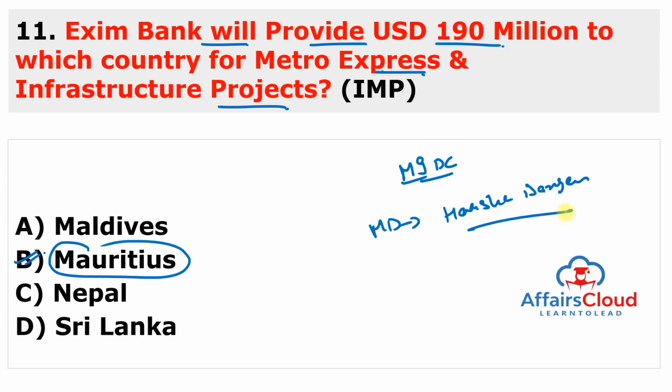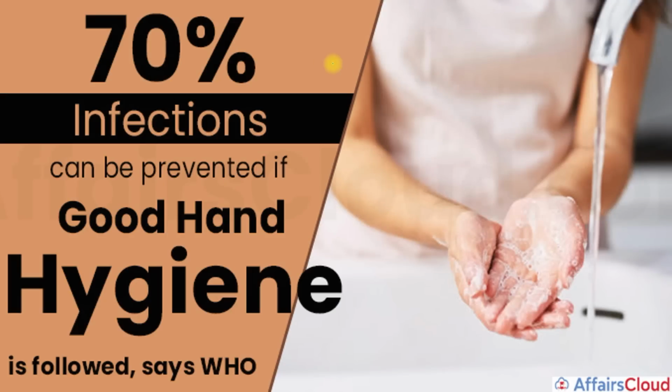And its headquarters is in Mumbai, and it was founded in 1982. Moving to next question. Next question is from picture. 70% infections can be prevented if good hand hygiene is followed, and it is a report of WHO. So it is not World Health Organization, it is World Hand Organization.